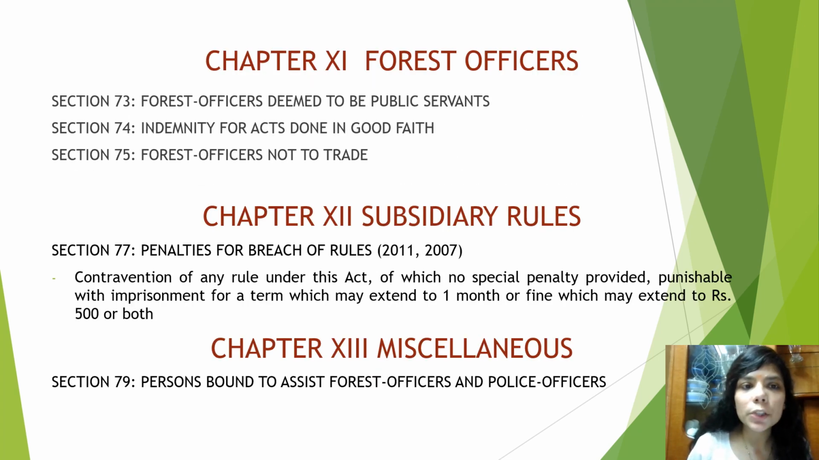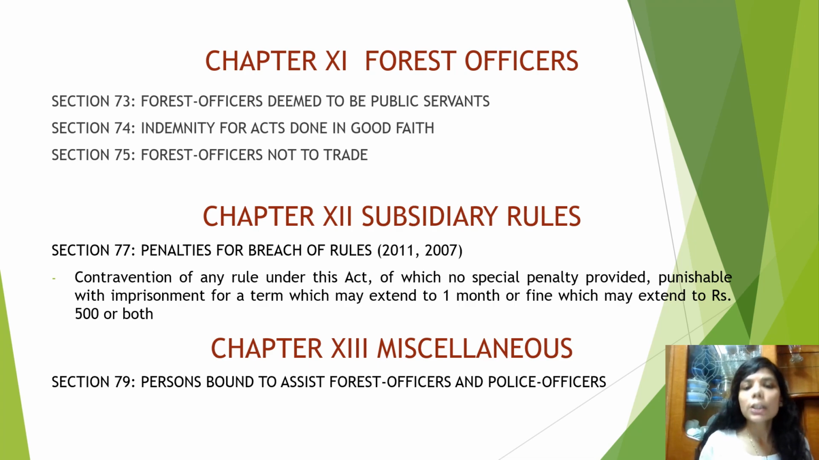Chapter 11, forest officers. See, these section numbers are important. Section 73, forest officers are deemed public servants. Section 74, indemnity must be made for any act which is done in good faith for which a person has been punished. And section 75, forest officers not to trade. So basically they are meant for protecting the forest produce. They should not make any personal profits from the forest produce or the reserve forest for protection of which they are appointed.